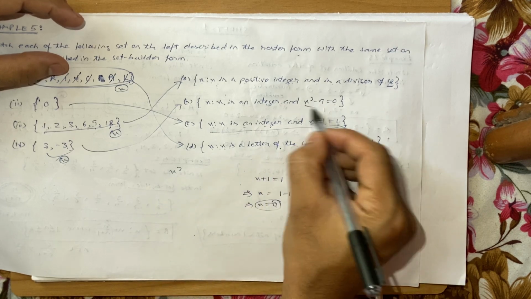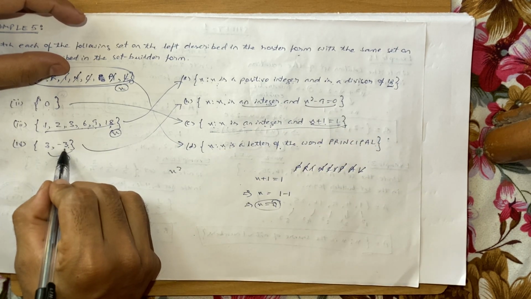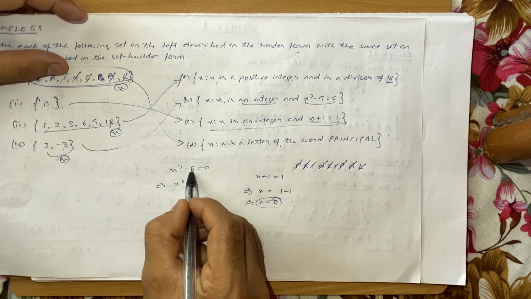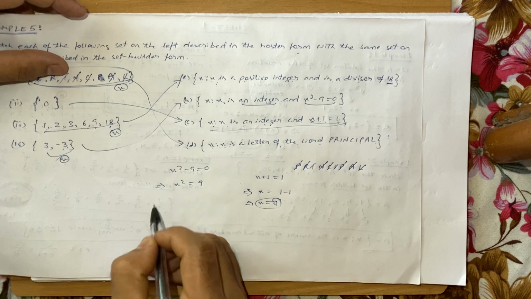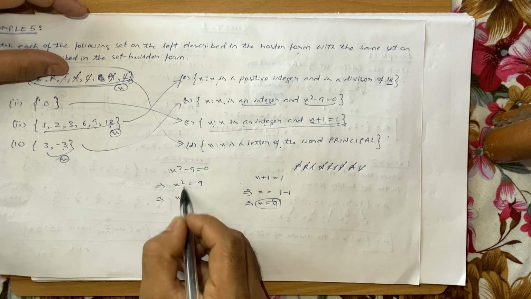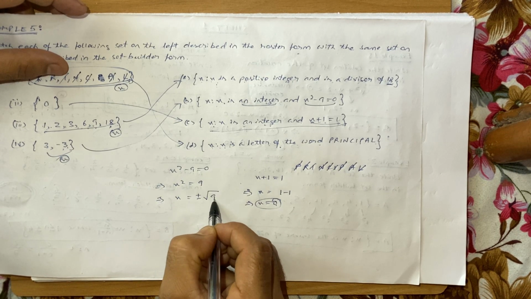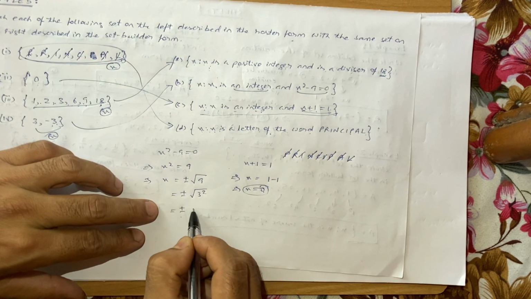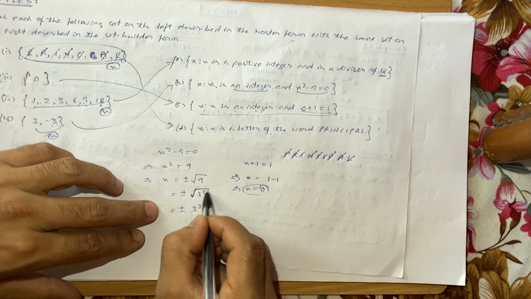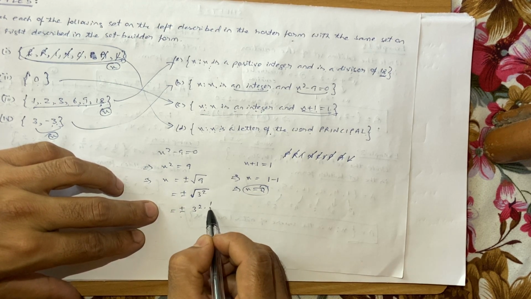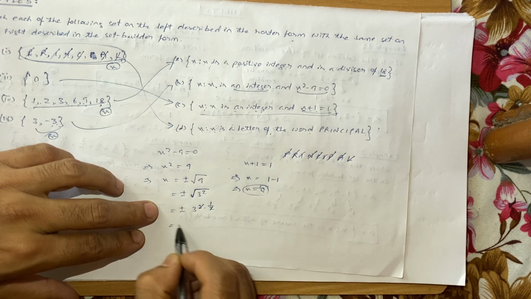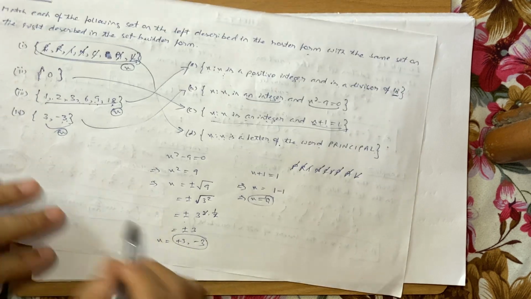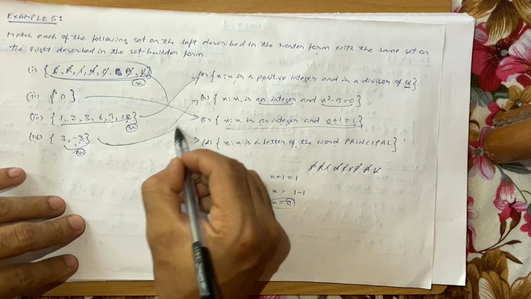If you solve the second condition, the first condition is good. The second condition, x square minus 9 is equal to 0. If you take this minus 9 to the other side, it becomes plus 9, so x square is equal to 9. Now if you remove the square, here comes plus minus root under 9, and 9 is 3 square, so plus minus root of 3 square, which gives a power of 1 by 2. This 2 and 2 get cancelled, so it's plus minus 3. So x can be either plus 3 or minus 3. Yes, these are the two elements, so this will match this.